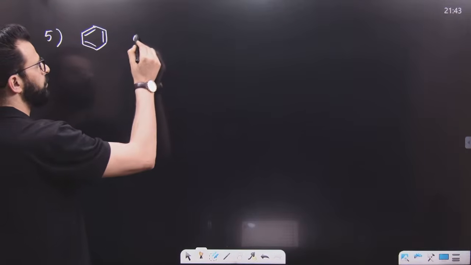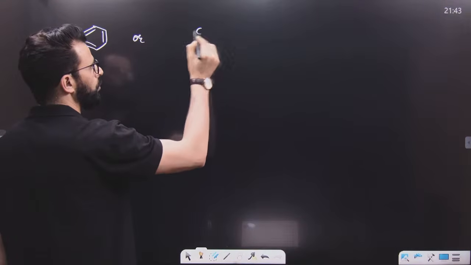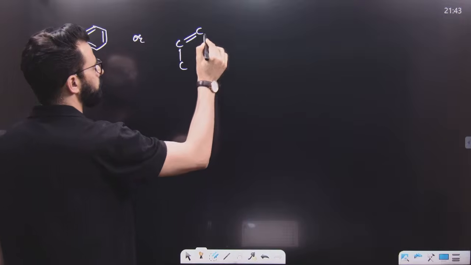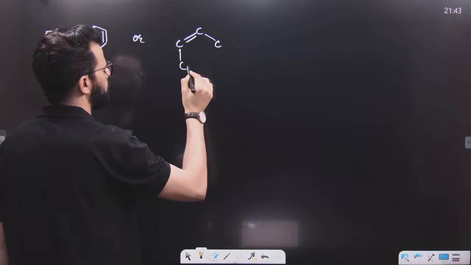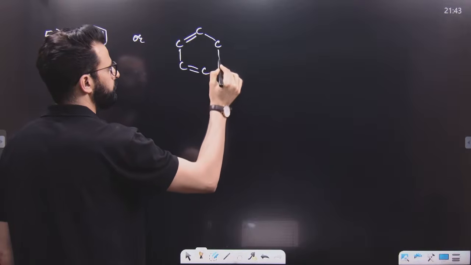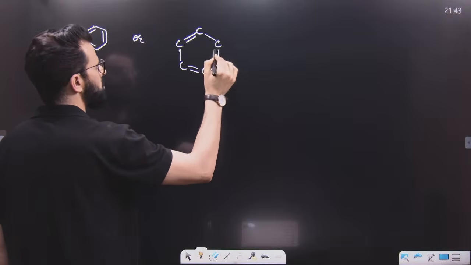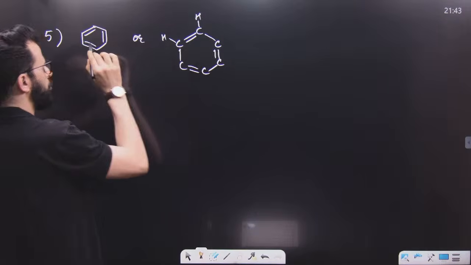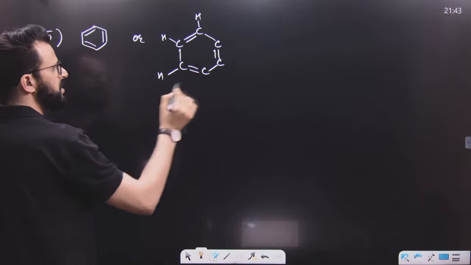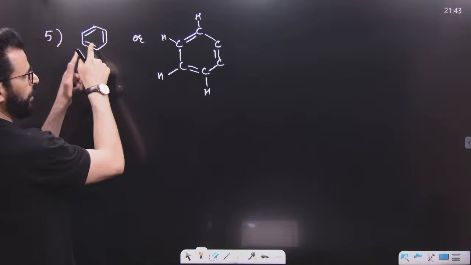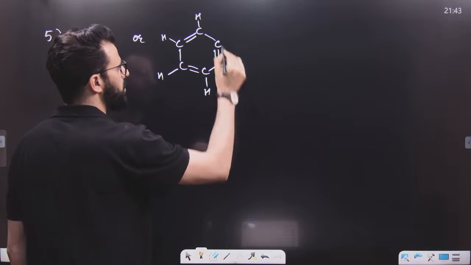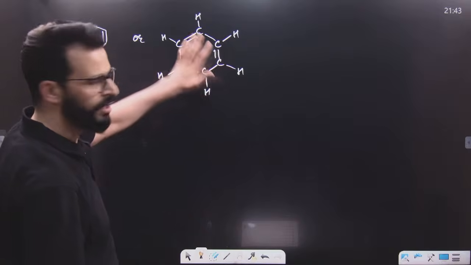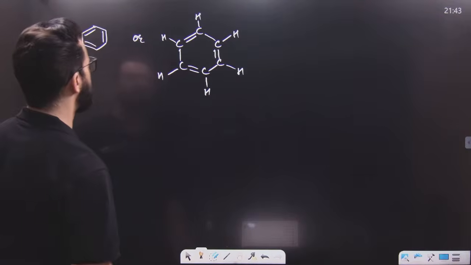We can write down this structure in this fashion. Look towards the board. We can draw this structure like this. This is the actual structure of benzene. This is known as the resonating structure of benzene. But what is that resonating structure? We will not go there. This is simply the structure of benzene which is over here.